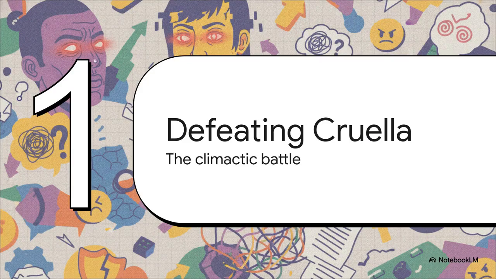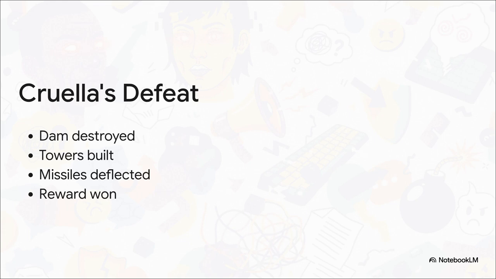Section 4. Defeating Cruella. The year is now 2003. Disney's Cruella de Vil has inexplicably risen to global power and destroyed the Rotterdam. To stop her, our 5 heroes spend a month building a 3-tower dummy facility specifically designed to bounce Cruella's own missiles right back at her. And it works flawlessly. The redirected missiles hit Cruella, the heroes celebrate with beer, and they receive their final prize, the Golden Ball of Heroism. And just to add one final layer of cinematic nonsense, the text proudly claims this entire sequence was directed by Michael Bay and George Clooney.